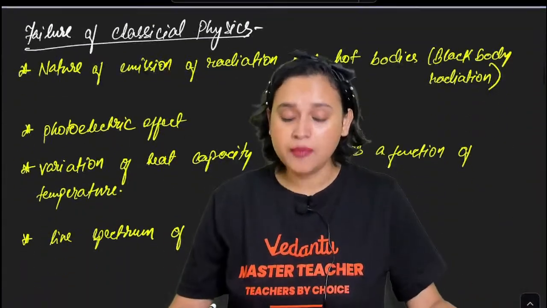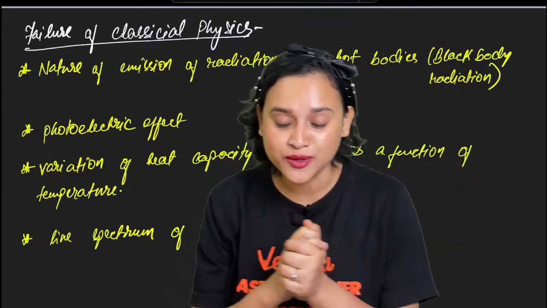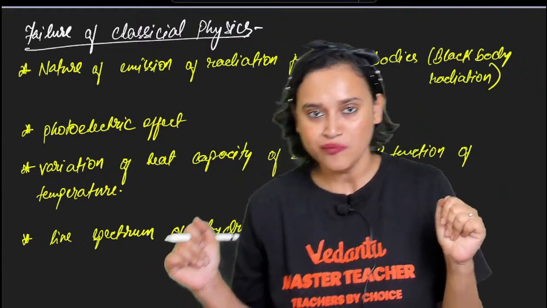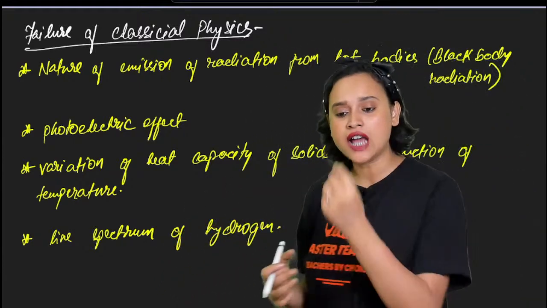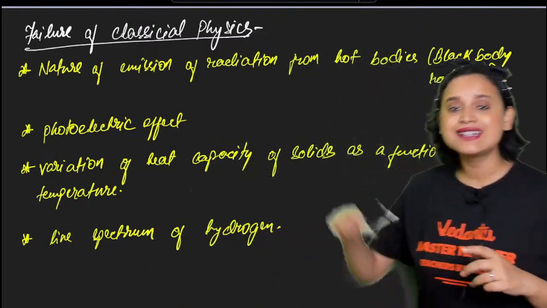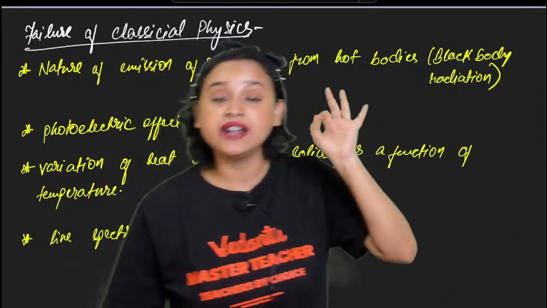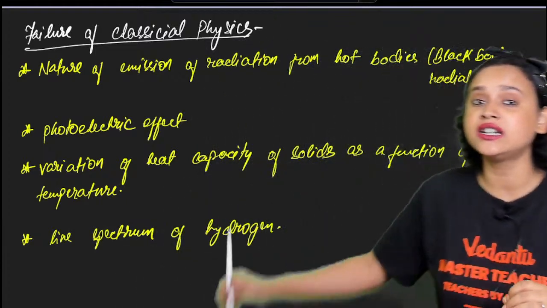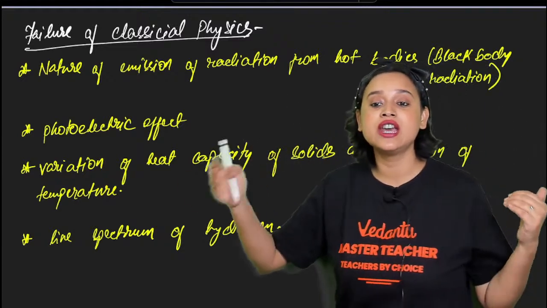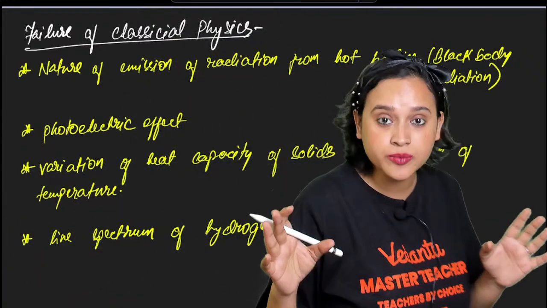Now we need to understand one thing, everybody: what really happened was the failure of classical physics. Just after this, we will come across something called black body radiation. Till now we have not entered quantum physics, by the way, guys. Everybody check it out: classical physics could not explain the emission radiation from a hot body. That is, black body radiation could not be explained.